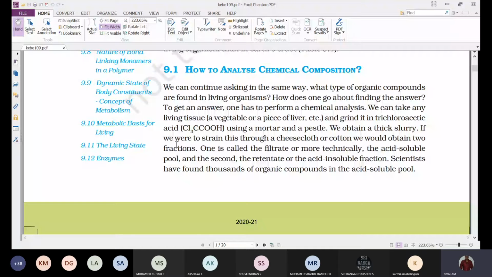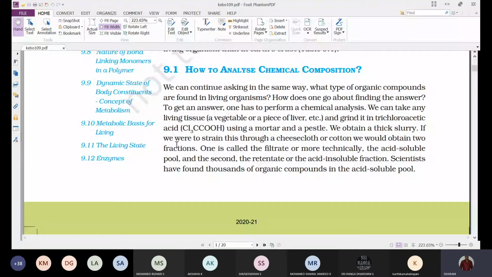First we'll go with organic compounds. Organic compounds means the compounds which consist of carbon, hydrogen, and oxygen. Carbon compounds we call organic compounds. First we'll see how to analyze the different types of organic compounds that are found in living organisms.